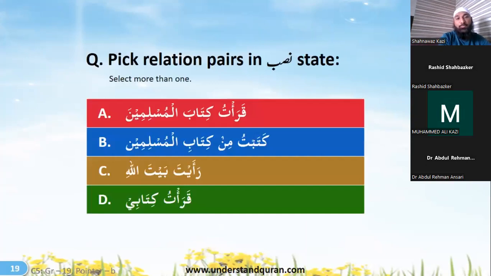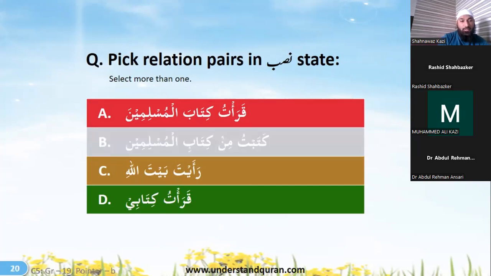Pick relation pairs in nasab state. So we have to pick the relations in the nasab state, which means the fatha state. Qara'tu kitab al-muslimin is in the fatha state. Then ra'ayta baytallahi, you saw the house of Allah, that is also in the nasab state, right? So these two are in the nasab state.